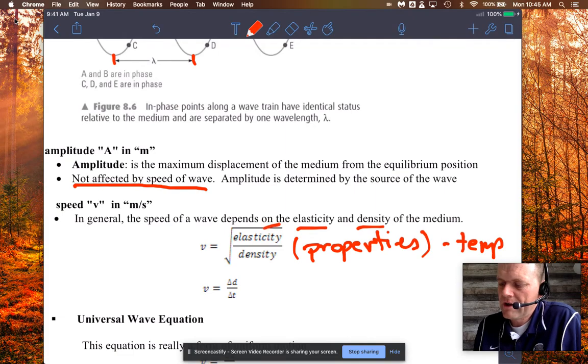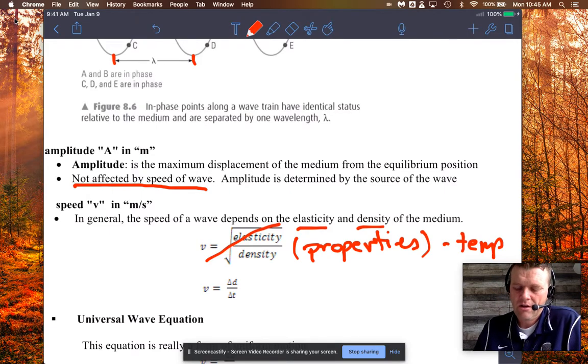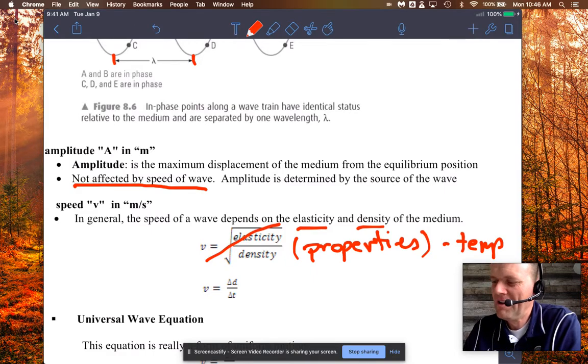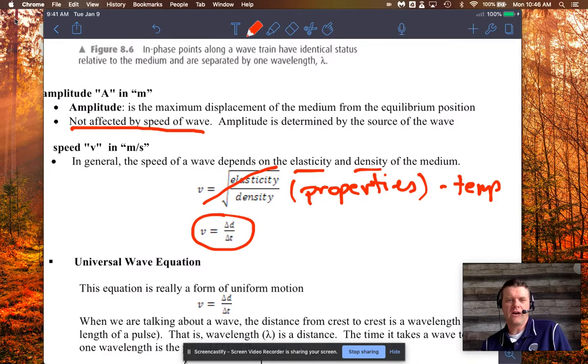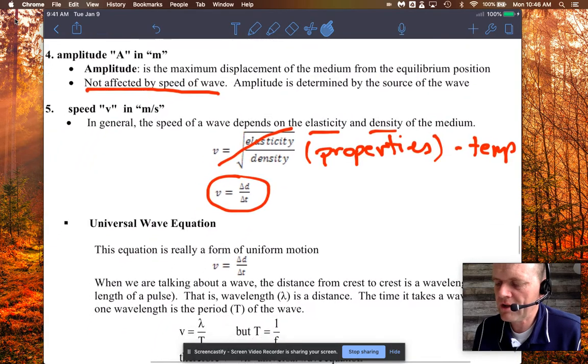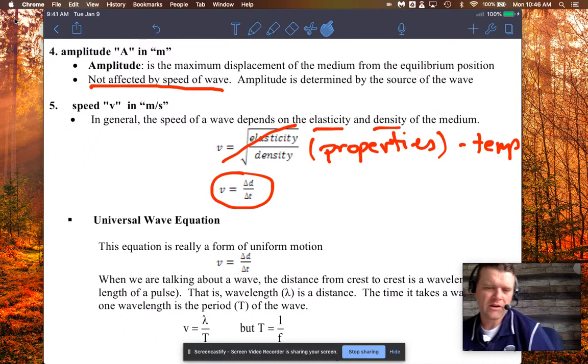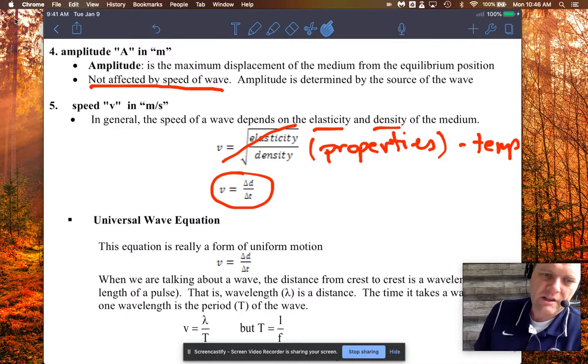Don't worry at all actually about this formula, although it probably makes sense to you. The elasticity, how elastic the medium is, how stretchy it is, and also how dense it is. Those two variables affect the speed. The one that we're really going to focus on, though, is the very first formula we ever learned in Physics 20, and that's this guy right here. Woohoo! Velocity is equal to the distance traveled divided by the time. Now, to make the universal, what's called the universal wave equation, we actually just change the properties a little bit of distance and time, and it's not too bad.